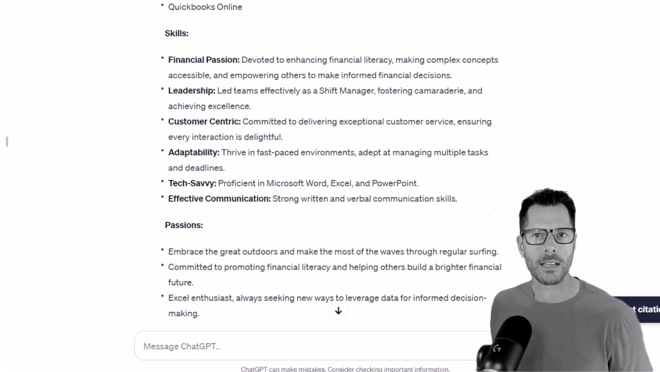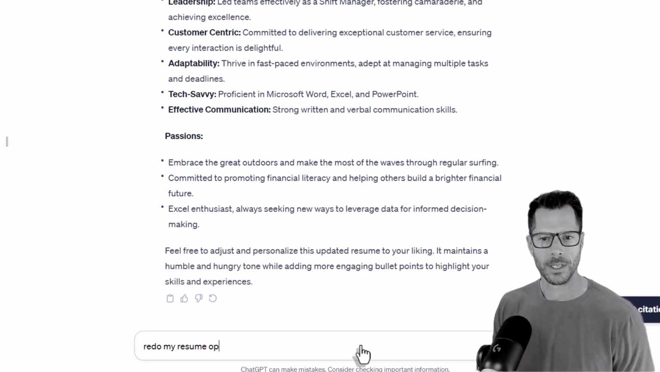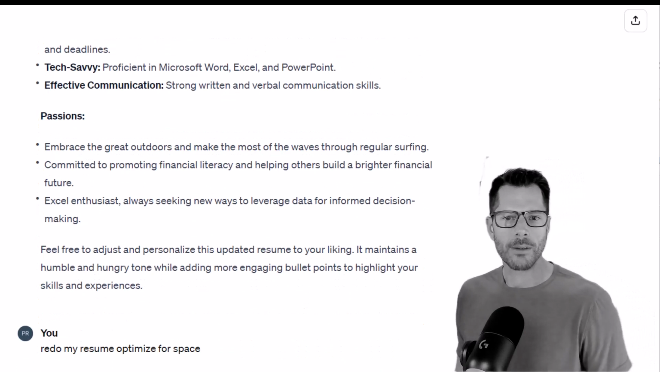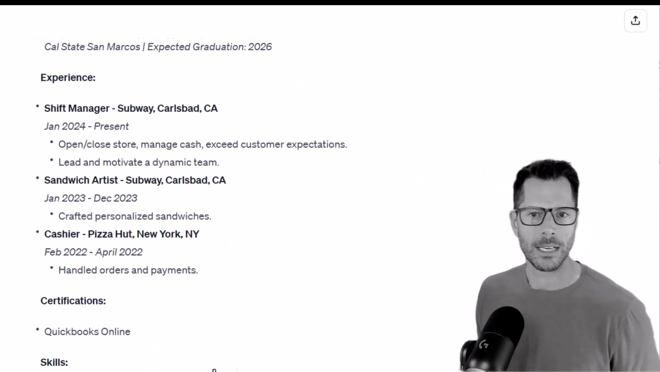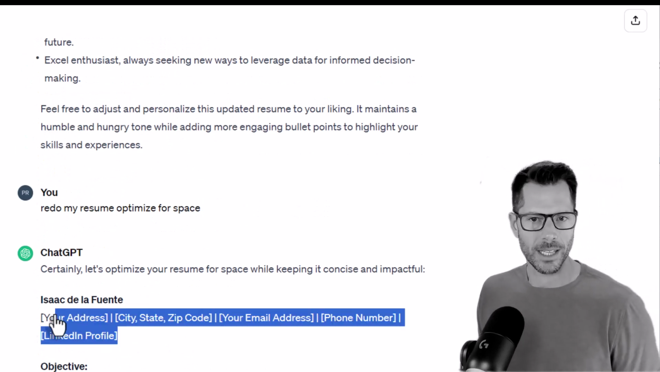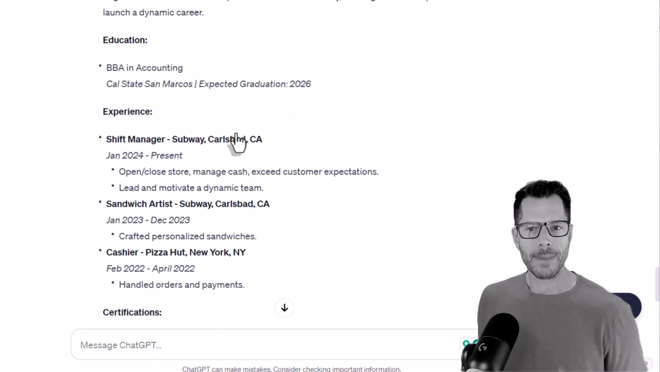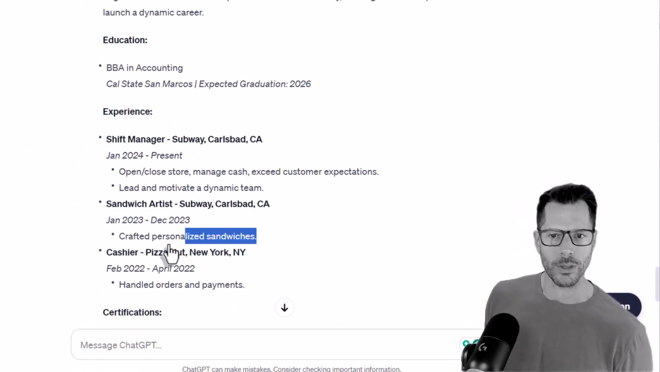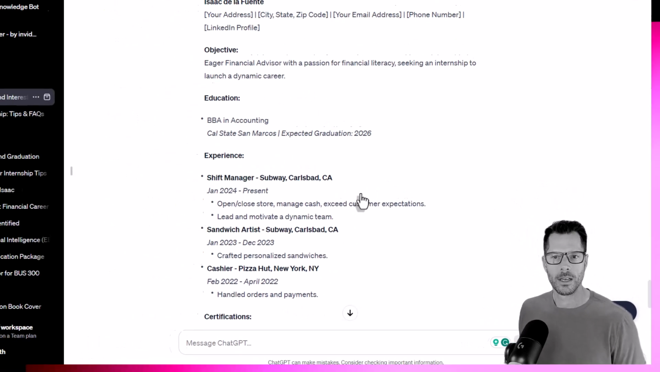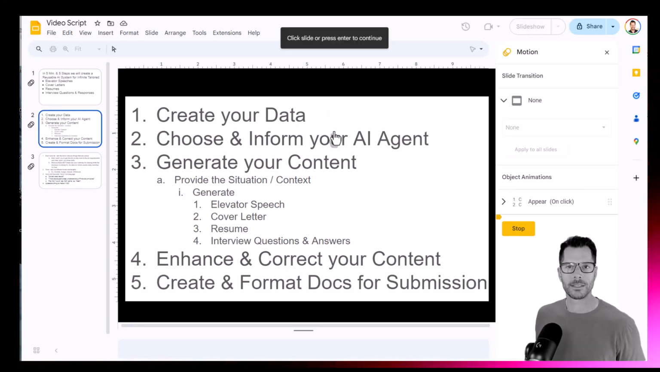You can also tell ChatGPT to change its formatting. So you can say, redo my resume, optimize for space. And now it's going to say, aha, I need to make it in a way that's shorter. So you can see it removes some of those bullet points, groups these together up here. It shortened your objective. So you're going to do this as many times as you need to, where this is probably too short, right? I want more information about that. You're going to go back and forth. But once you get there, the final step is you need to create and format docs for submission.